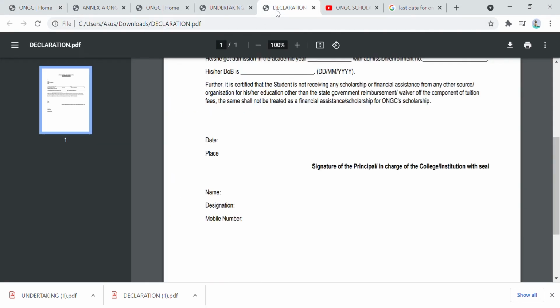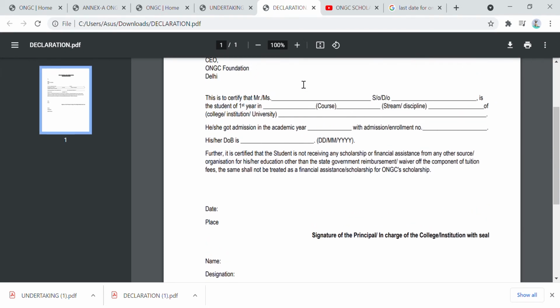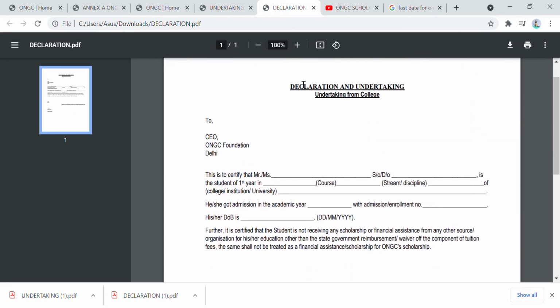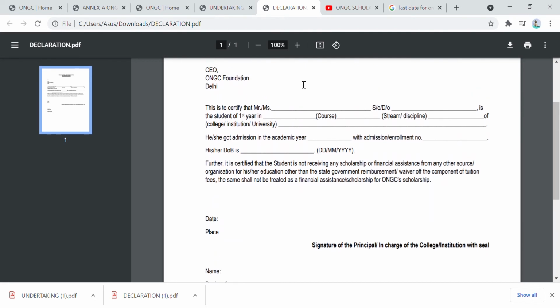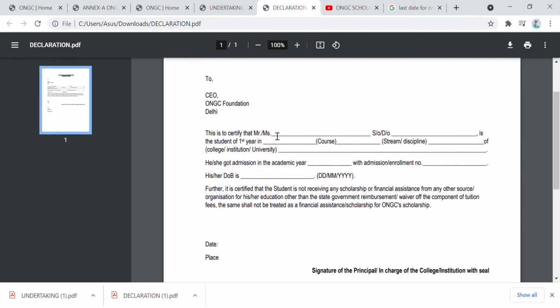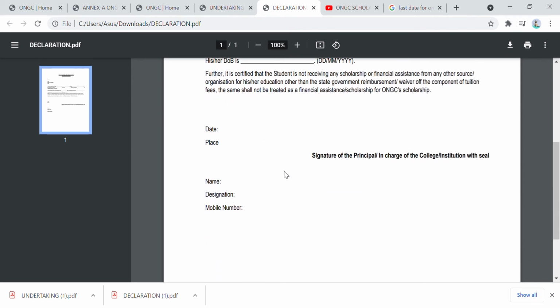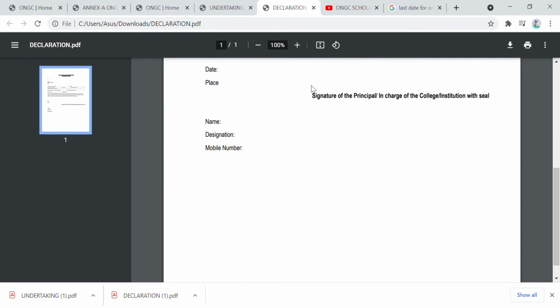Let's start with the first one, the declaration. What is the declaration form? You can see this is the declaration form, and you know your name, your father's name, first year course, all these things. There is no need to explain more. Here will be the signature of your principal, dean, or director.